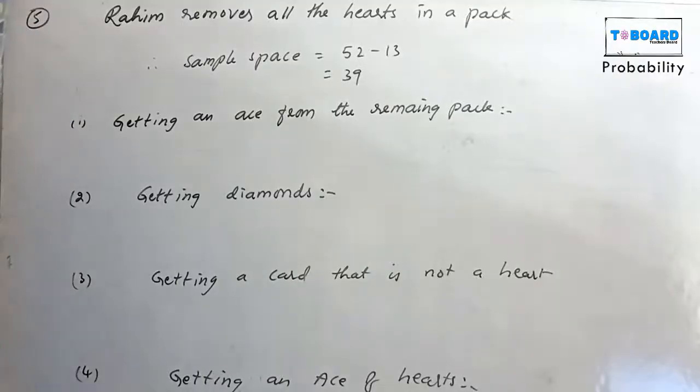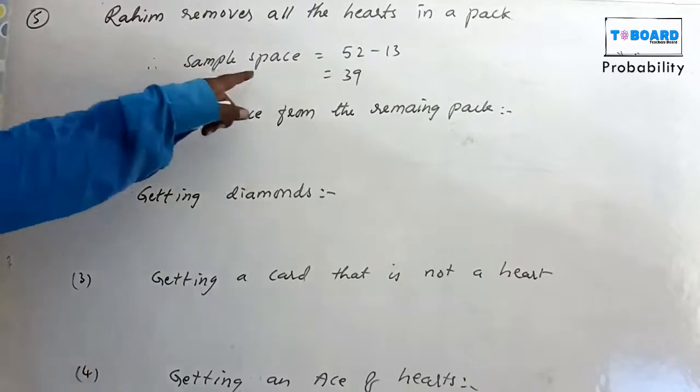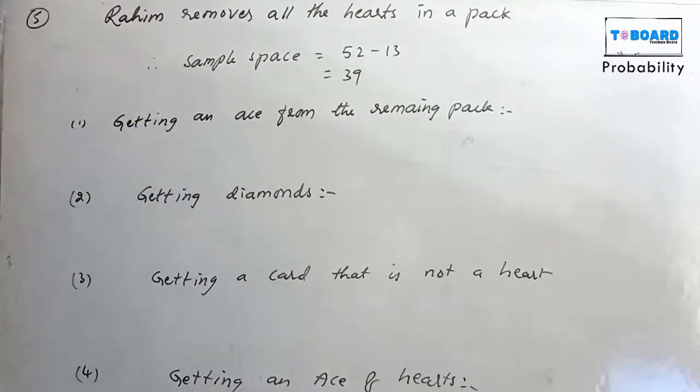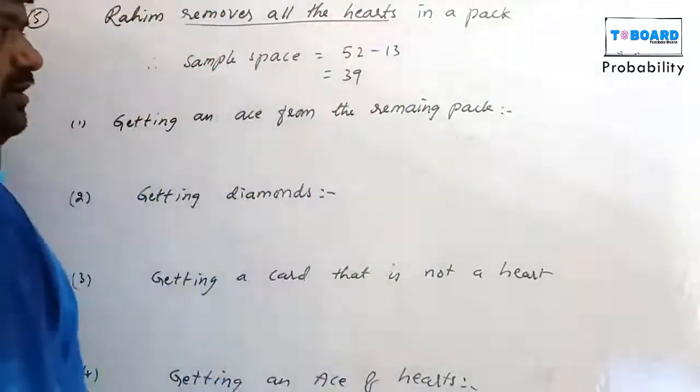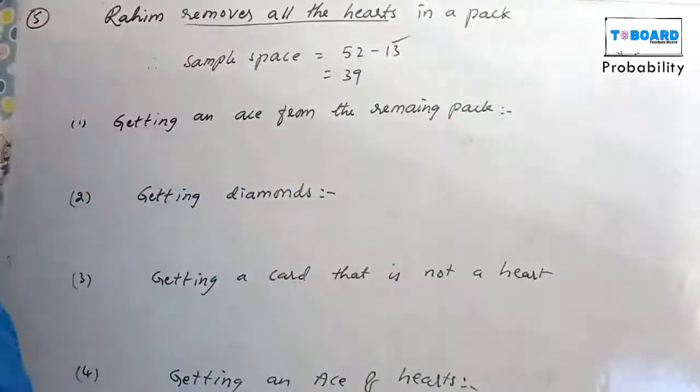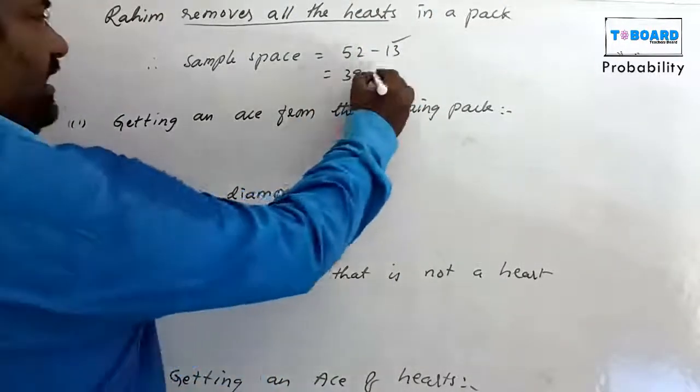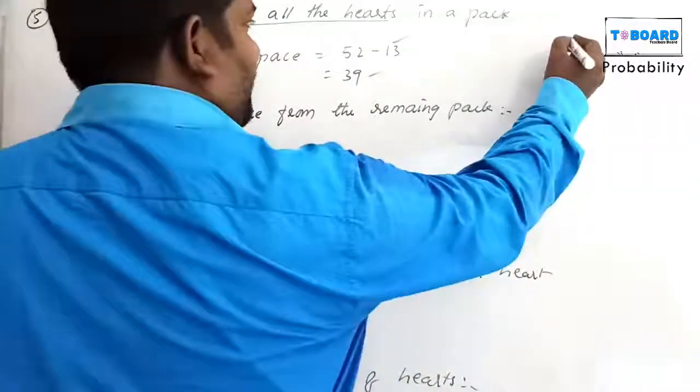Rahim removes all the hearts in a pack. Therefore, the sample space: the total cards in a pack is 52, but the hearts are removed. The number of hearts equals 13. 52 minus 13 is only 39. What is that 39?